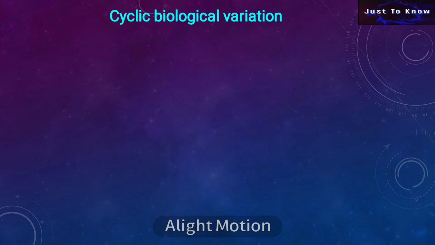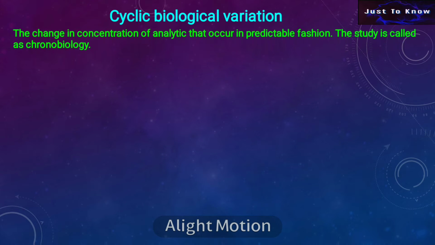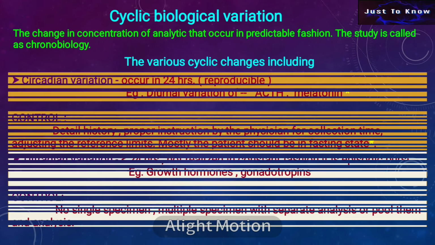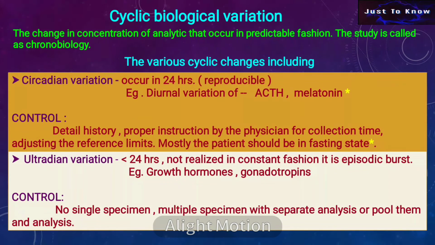Cyclic biological variations are changes in the concentration of the analytes that occur in a periodic fashion. The study is called chronobiology. The various cyclic changes include circadian variation that occurs in 24 hours and is also reproducible. For example, diurnal variation of the hormone ACTH and melatonin.